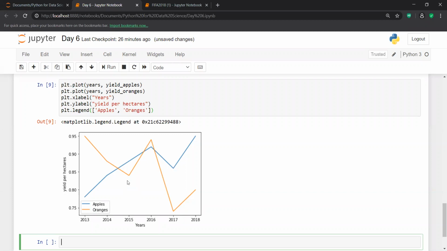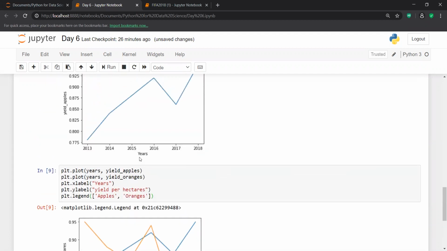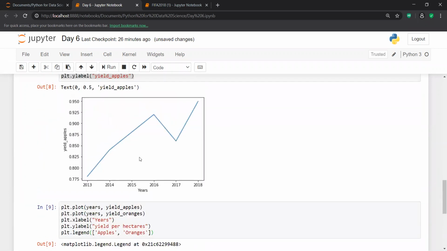This is the yield year wise for apples, and I am able to show the year wise yield of apples with the help of a blue line, and the yield per hectare of oranges per year with the help of an orange line. Fine. So yes, I can do this kind of job. I can plot in this manner.